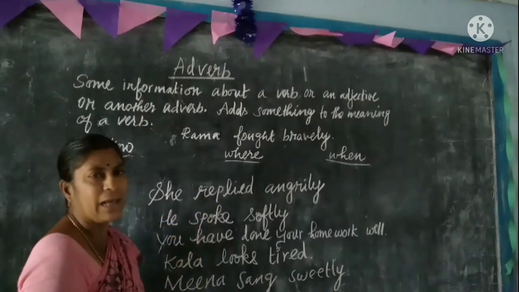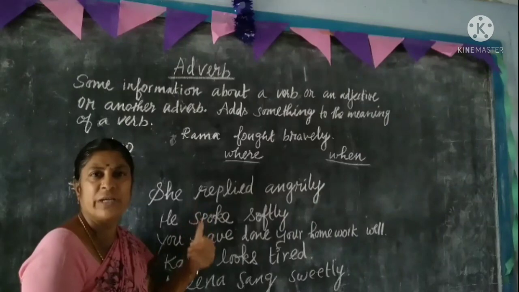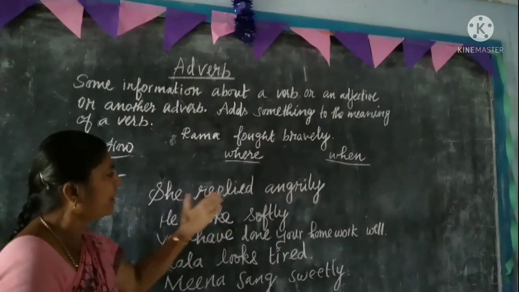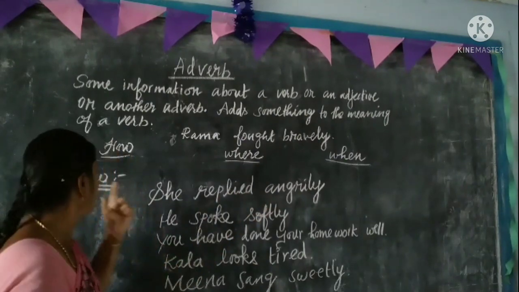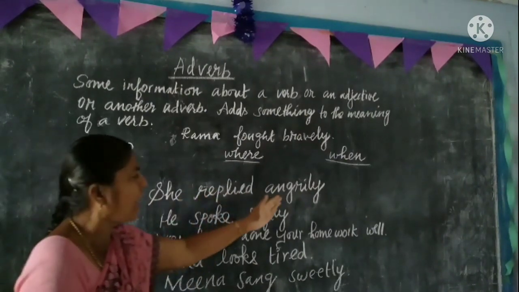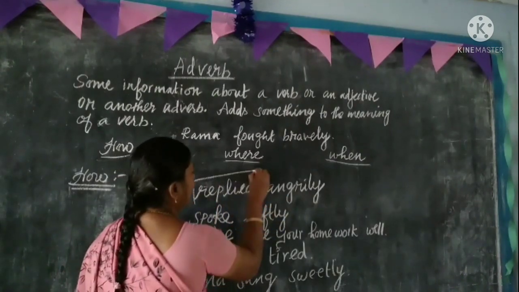She replied angrily. How did she reply? She replied angrily. So while you are asking the question how, you get the answer angrily.